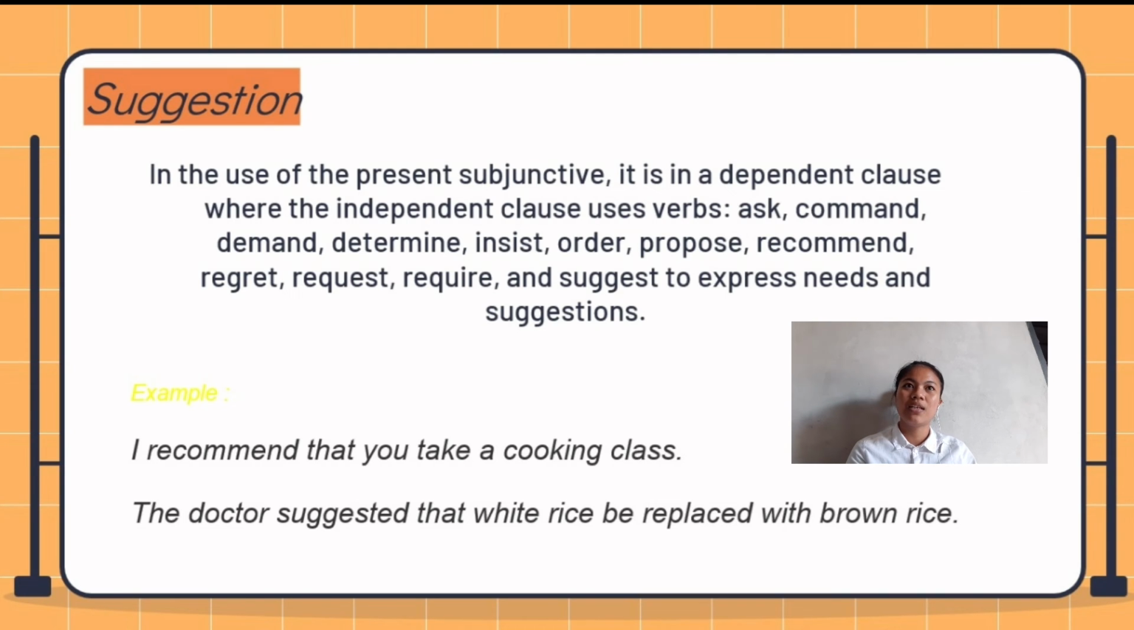Can you understand? So can you give me one example sentence about suggestion? Okay, I give you 5 seconds. Okay, 1, 2, 3. What is that? Good. Okay, nice. Do you understand what I mean?